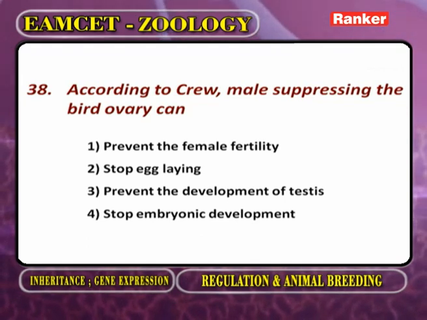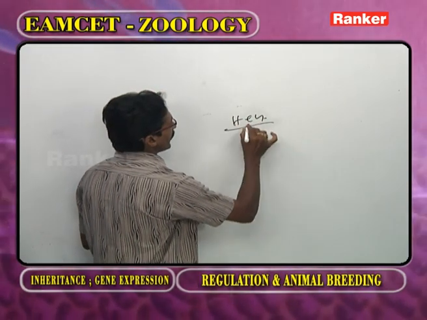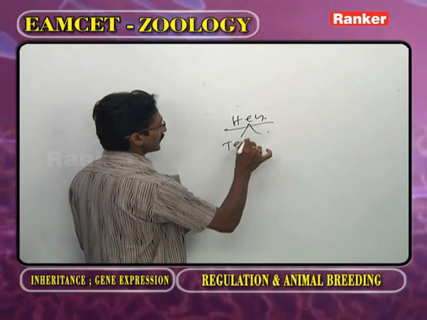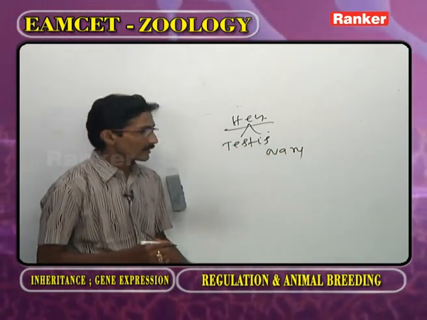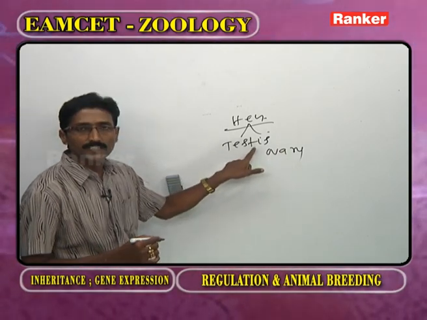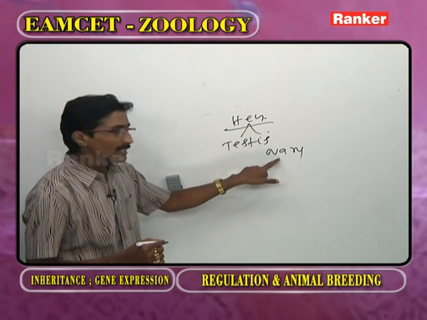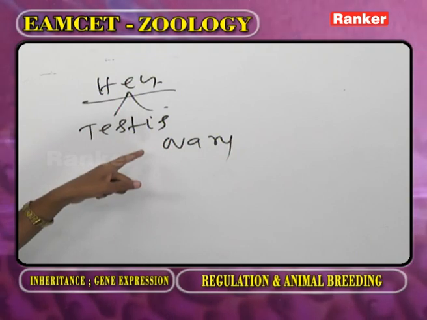According to Crew, the male suppressing the bird ovary can. Now as we observe the hen, in the hen's body, testes and ovary both are present. As long as the ovary is present, the testis is not working. Whenever the ovary is removed, automatically the testis becomes functional.